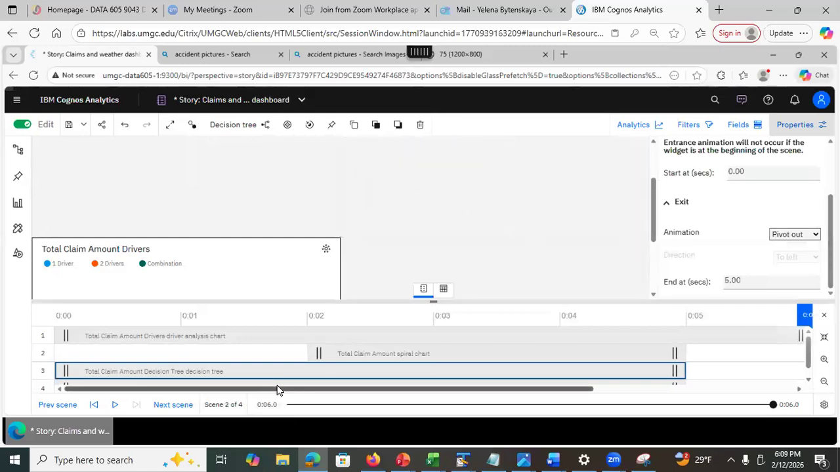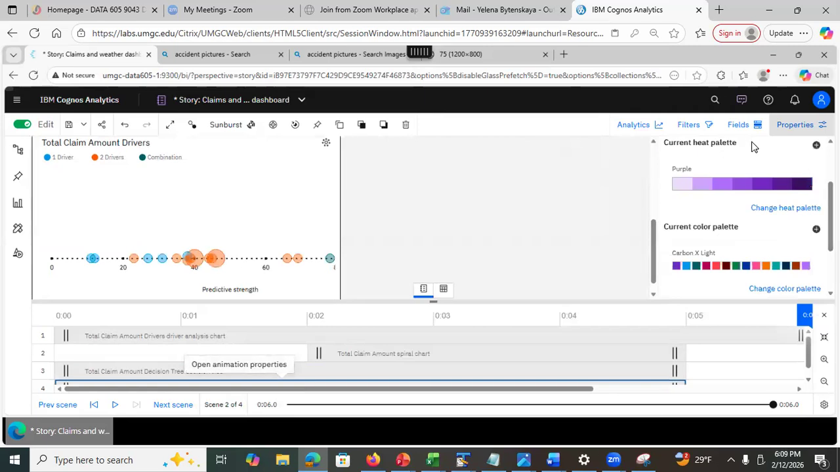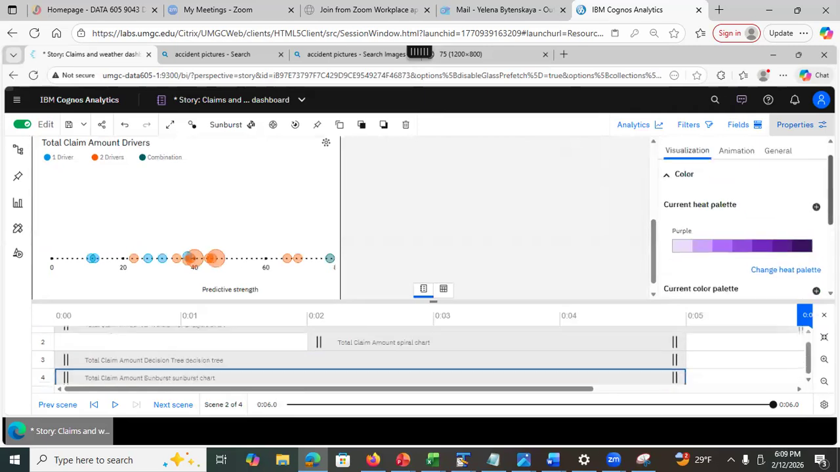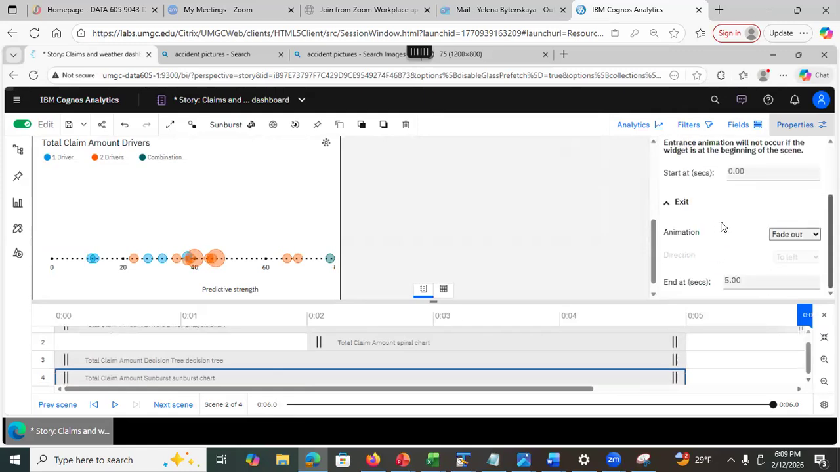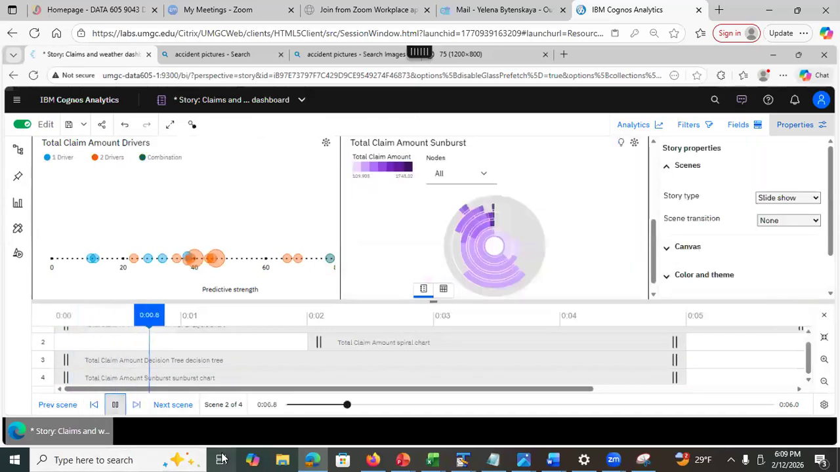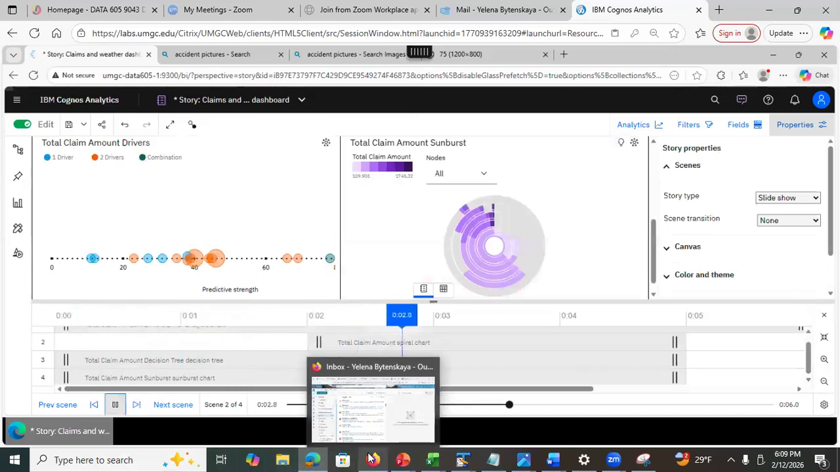You saw it, right? You just saw a quick preview, and I can go to this one, and I can go to animation, and I can select something different. See this visualization property, it's gonna add the animation tab when you are in a story. So for the animation, I'm just gonna do expand out, and you saw, right? If I preview this whole thing, you saw what's happening.